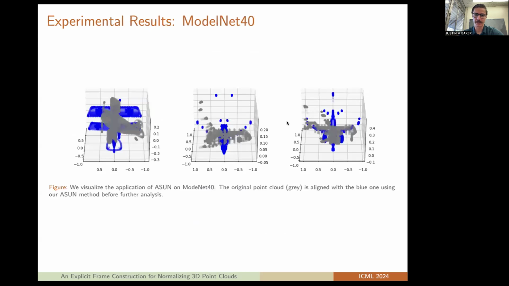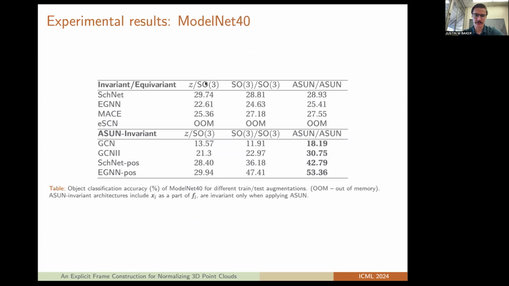We can also look at model data. So here we have different models. Here we're looking at airplanes, and we want to try to normalize our point clouds for these airplanes. Here we see our normalization applied in blue. Okay, and so the task here is that I give you some training data, which is not transformed, and then some test data, which is transformed, or I give you training data, which is transformed, and test data, which is transformed, or I give you training and test data, which has been normalized.